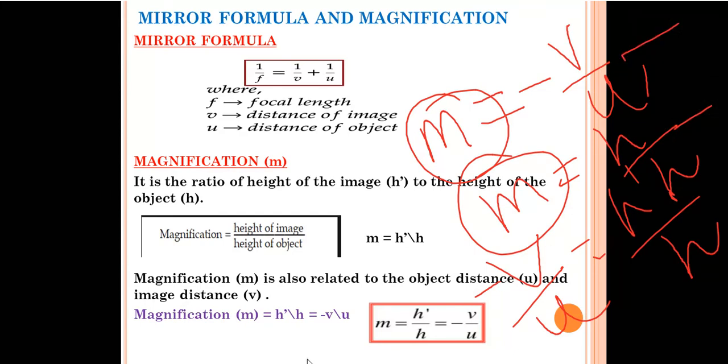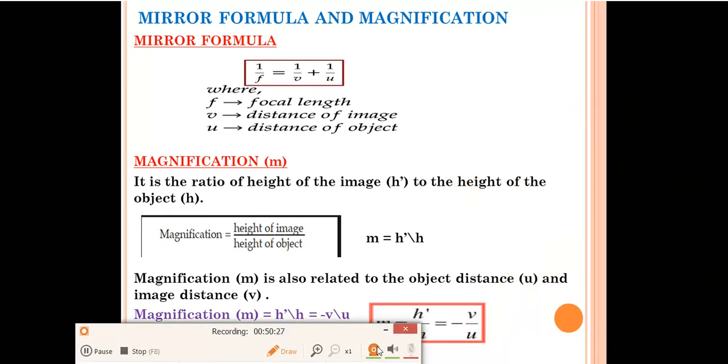This is the final formula for magnification. Magnification is equal to the height of the image divided by the height of the object, or you can write minus v by u, where v is your image distance and u is your object distance. So this is the formula for magnification in the case of a mirror.